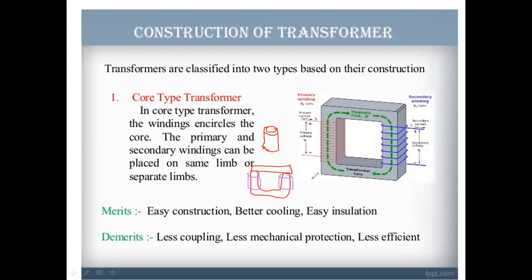So you can use this I, instead of I type, L type also you can use here. ये भी हो जाते हैं ना, half L type. Yes, this one also they can do in the manufacturer. L and L later they can join each other. So U and I or L and L also is possible here.